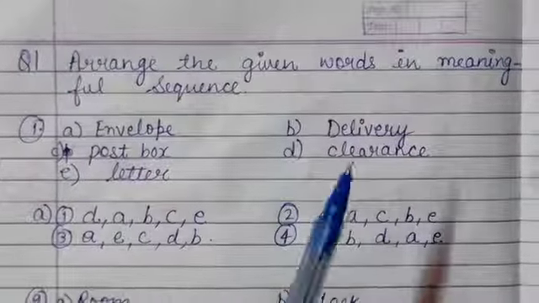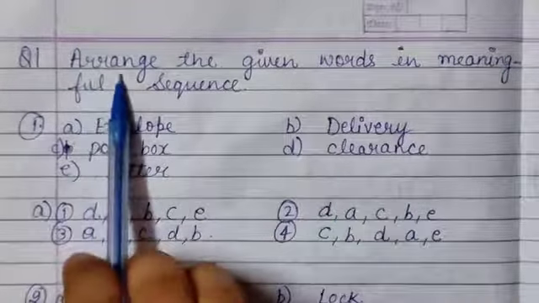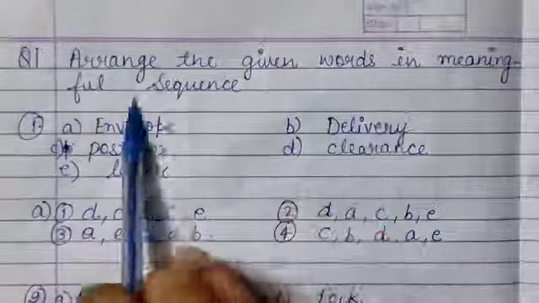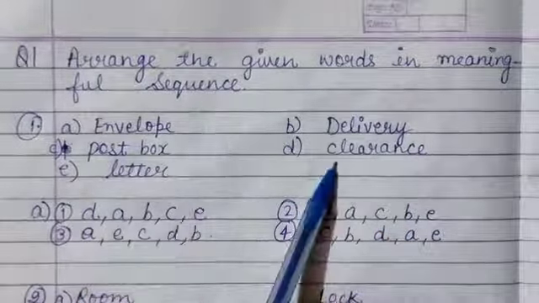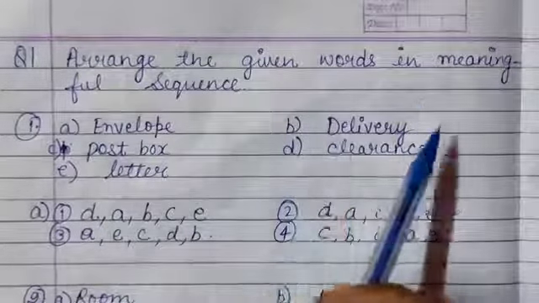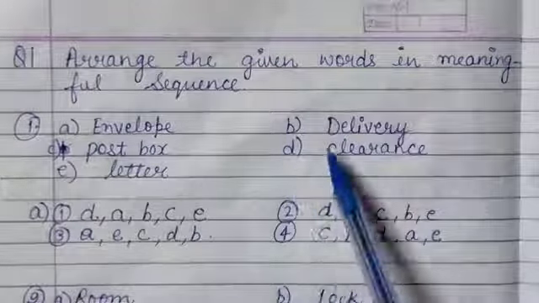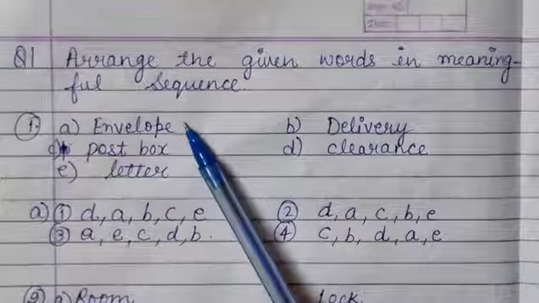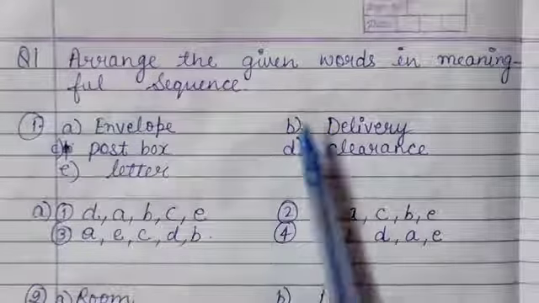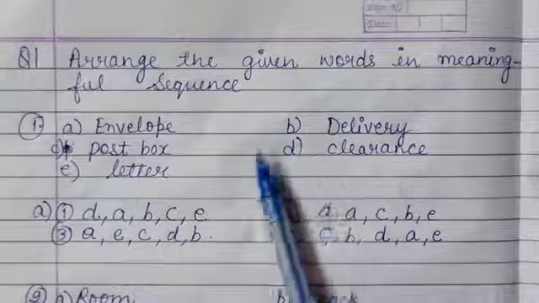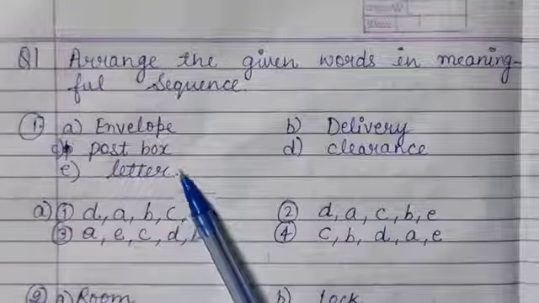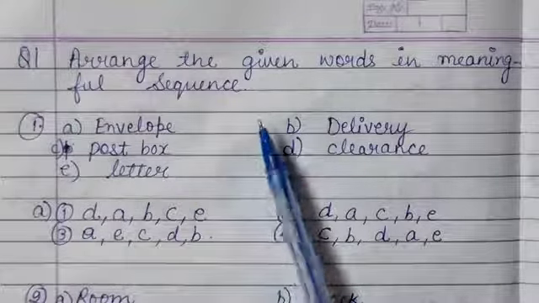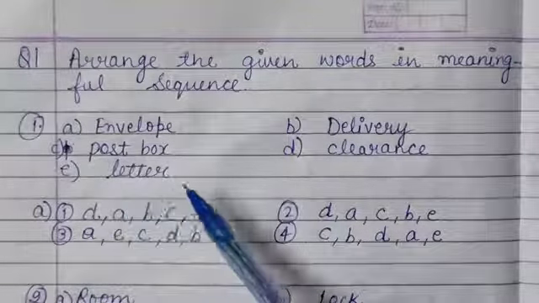Okay students, now the question which is given here: arrange the given words in meaningful sequence. We are given some options, we have to make them in order so that they will make a meaningful sequence. For example, have a look at the options: envelope, delivery, post box, clearance, letter. We have to find out what order they are asking.